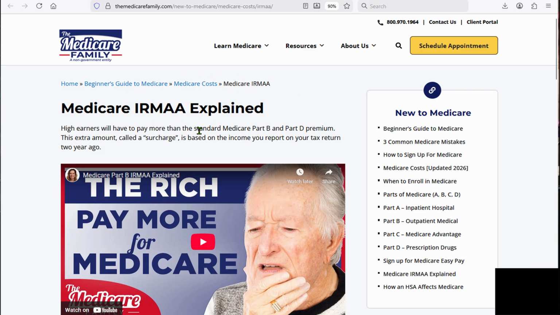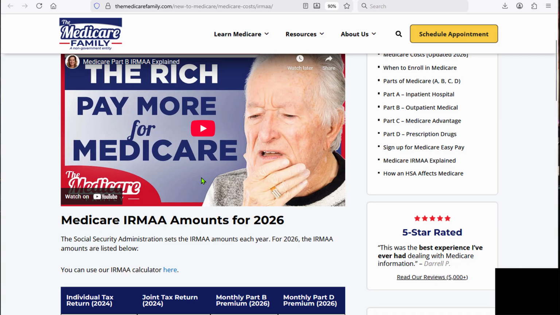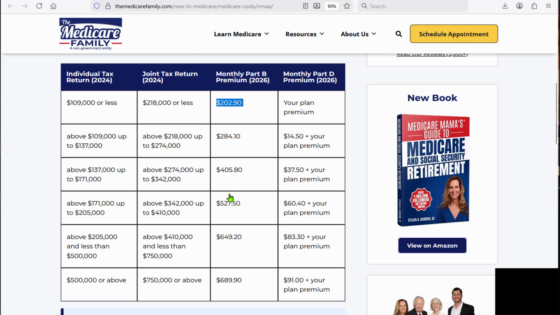Also on this site, they're promoting Medicare Advantage Part C, which we're not going to discuss. That's up to you to decide. But they talk about IRMAA a little bit. What I like about their chart here is they show you that for 2026, this is your premium, but it's reminding you that it's based on your 2024 modified adjusted gross income. And that's that 2-year look back that we discussed. So that's a nice way, and it also shows you your Part D all in one chart.